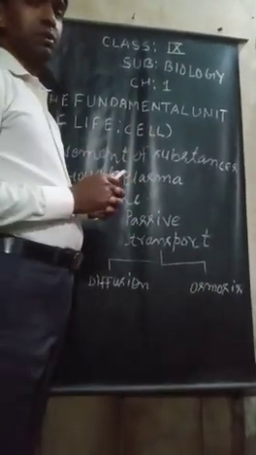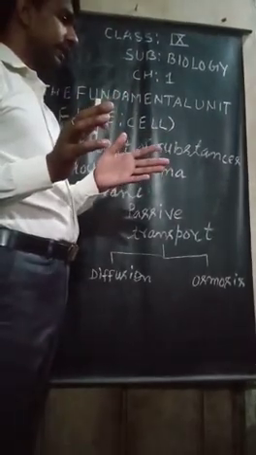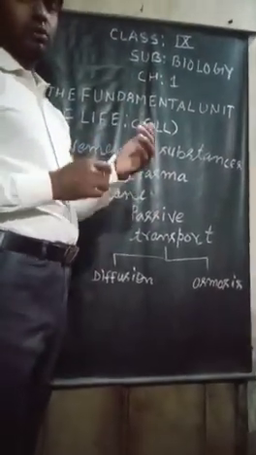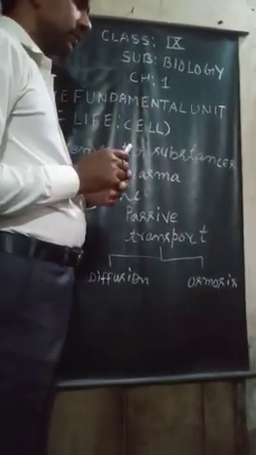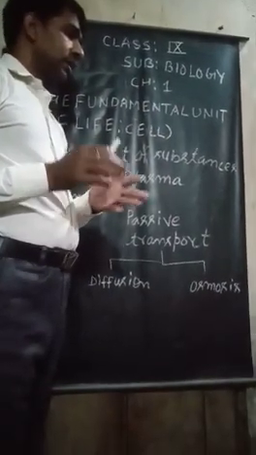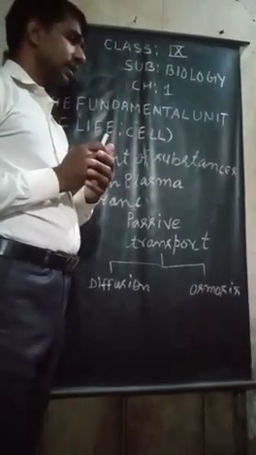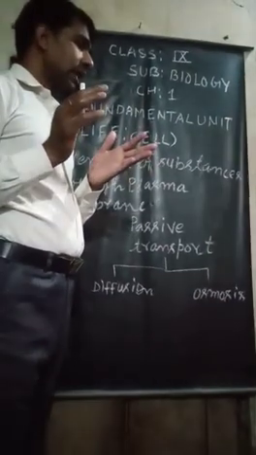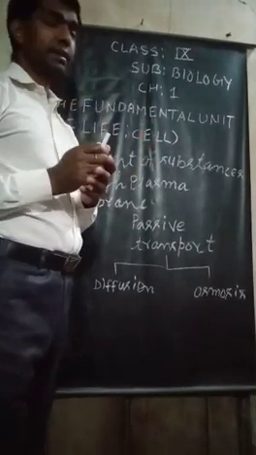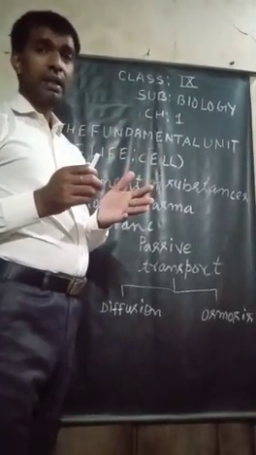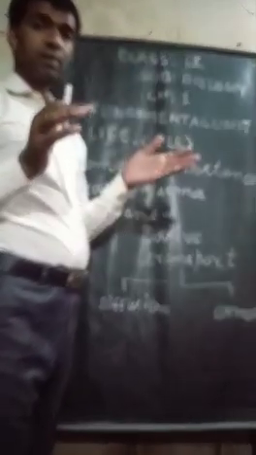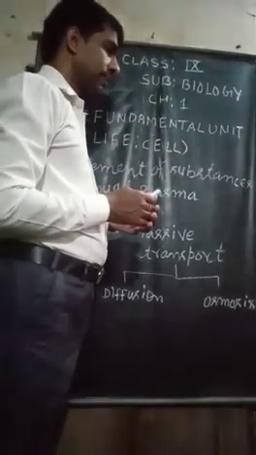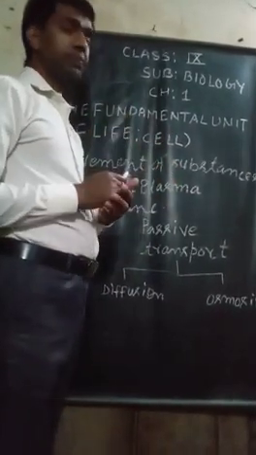One more thing about diffusion: diffusion of gases in the cell. The cell membrane allows entry and exit of gases like carbon dioxide and oxygen by diffusion.